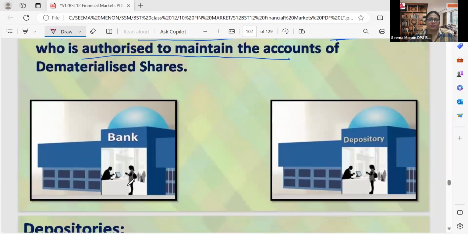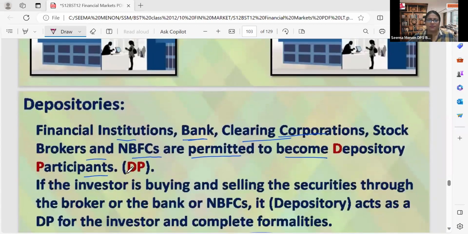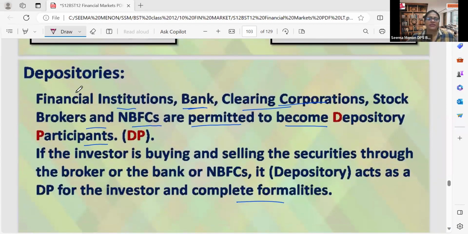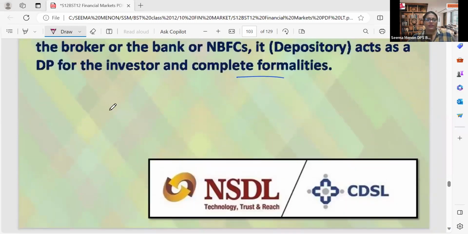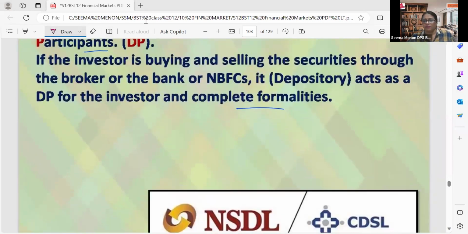Beyond that, we discussed the differences between these two also. Depositories can be a financial institution, bank, clearing corporation, stock brokers, NBFCs, etc. That also we already discussed.